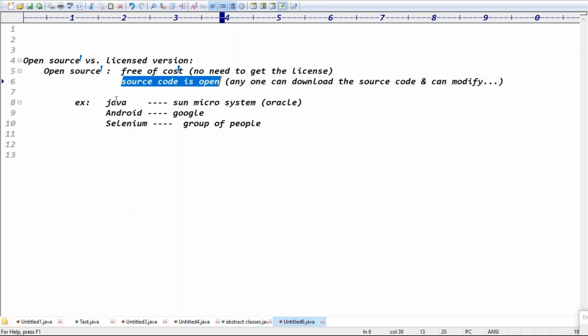The best examples are what? Java was given by Sun Microsystems, Android is given by Google, Selenium is given by a group of people. It's a community, guys, basically. Guys, open source is clear.